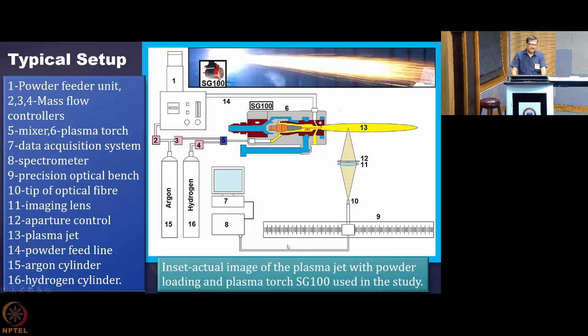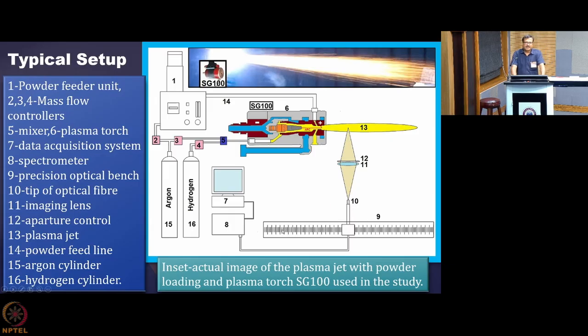And you are using a spectrometer, this number 8 is the spectrometer, and the data collected by the spectrometer is getting recorded in this computer, which has software compatible with the spectrometer that you are using for recording the spectra.